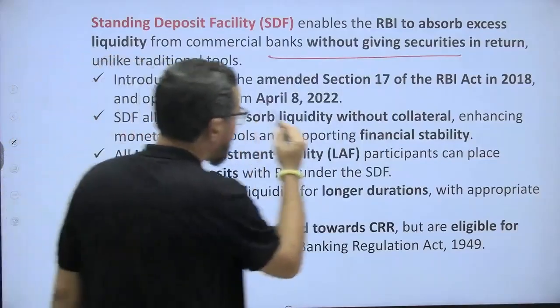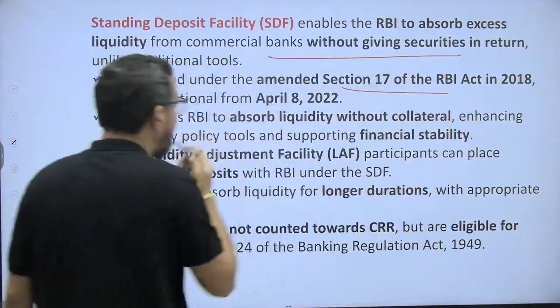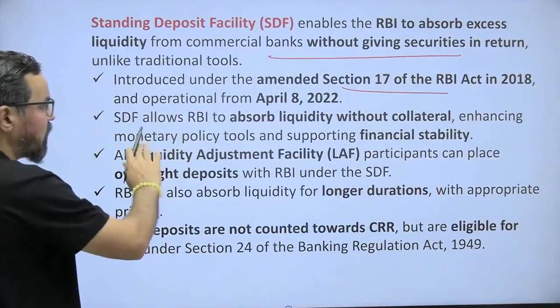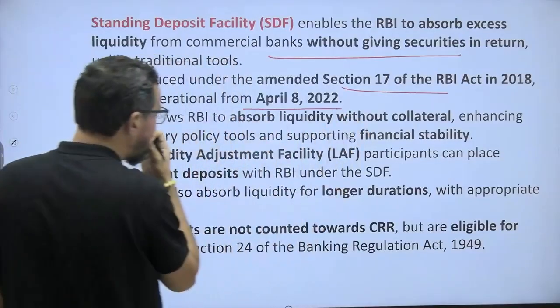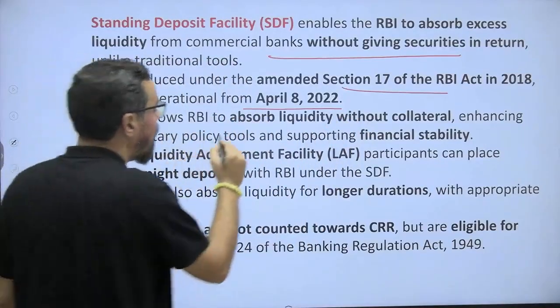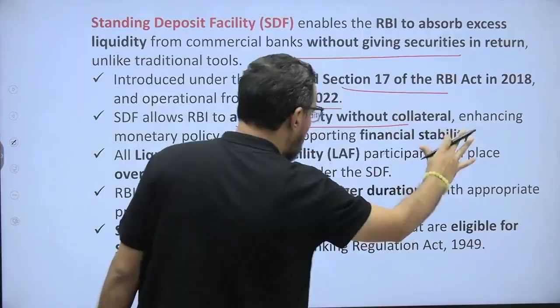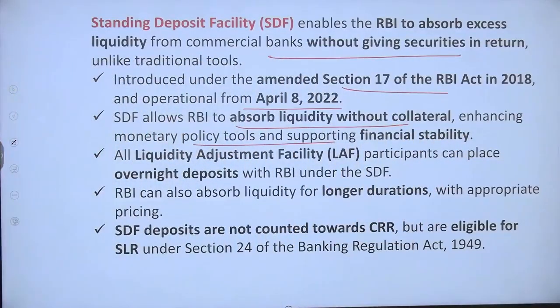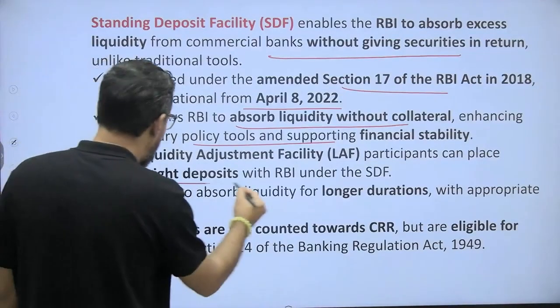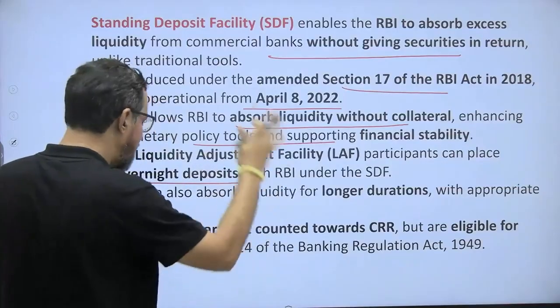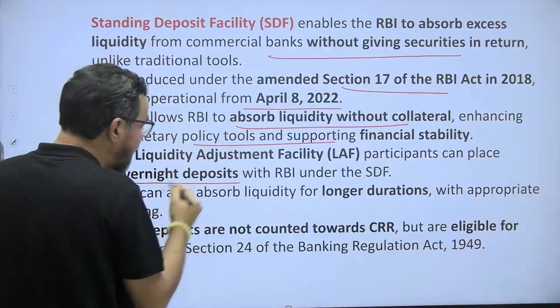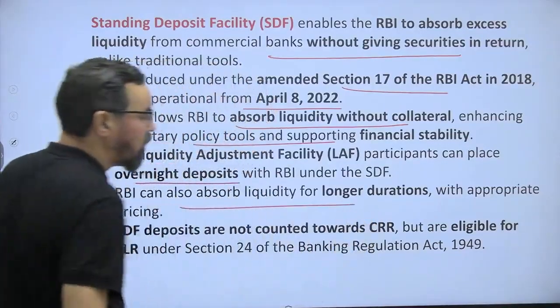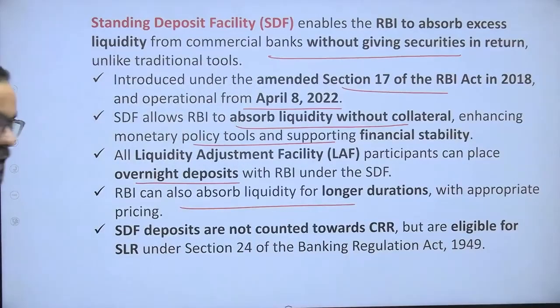Introduced under the amendment of section 17 of the RBI Act in 2018, it became operational from 8th April 2022. SDF allows RBI to absorb liquidity without collaterals, enhancing the monetary policy toolkit and supporting financial stability. All LAF (Liquidity Adjustment Facility) participants can make overnight deposits with RBI under the SDF. RBI can also absorb liquidity for a longer duration with appropriate pricing.